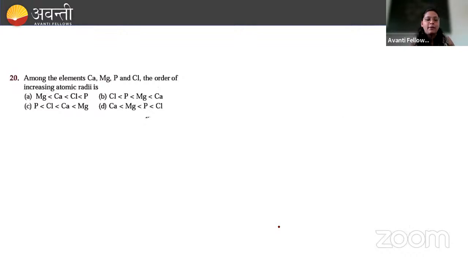Let's move on to the next problem. Among the elements calcium, magnesium, phosphorus, chlorine, the order of increasing atomic radius is. So this is a very simple problem. We just need to consider the atomic radius. You know that atomic radius decreases as we move from left to right along the period. As we move from left to right, atomic radius goes on decreasing.